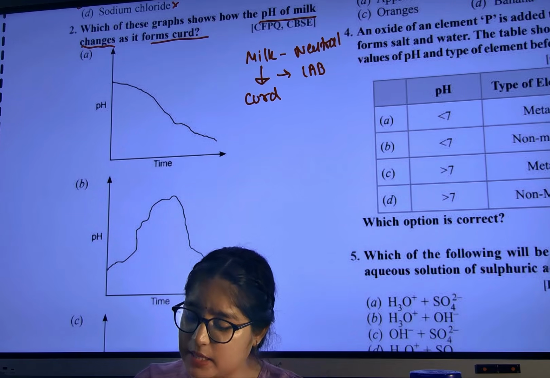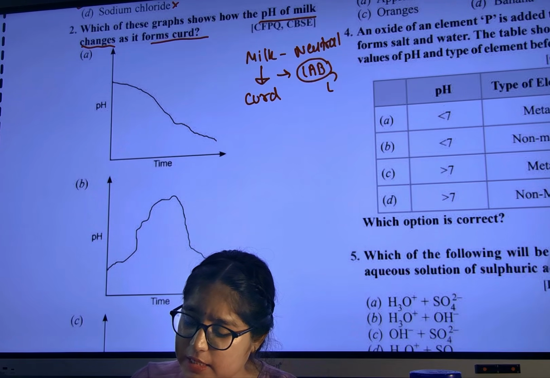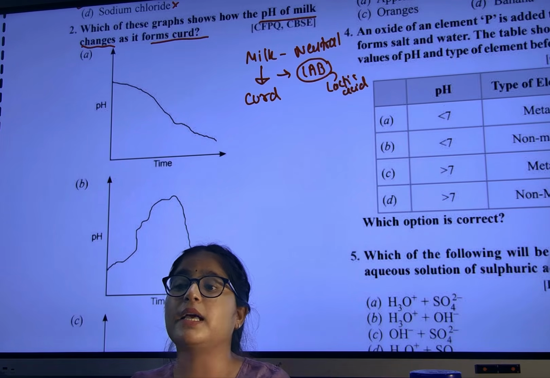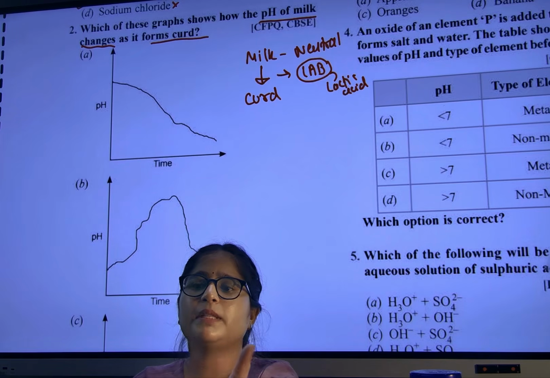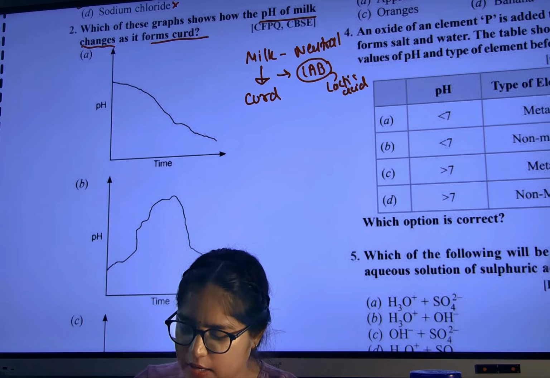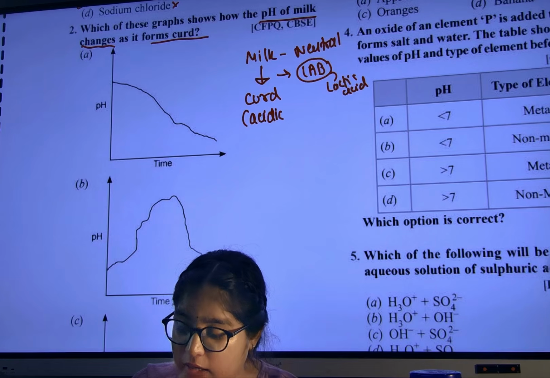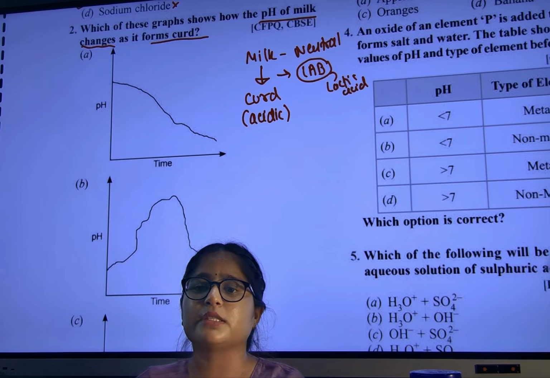The lactobacillus bacteria will release lactic acid. So when we convert milk into curd, what will be the nature?